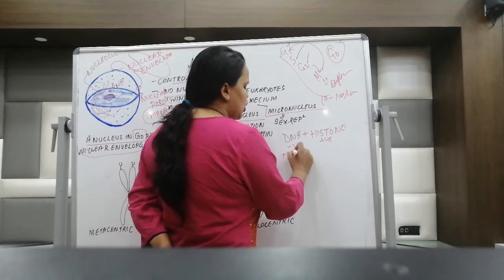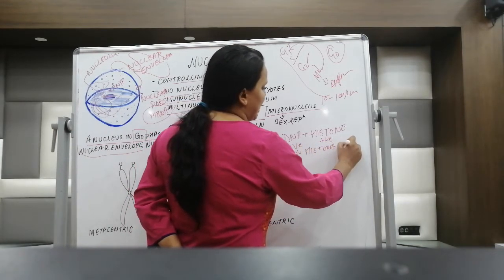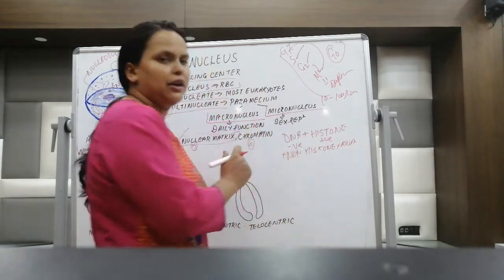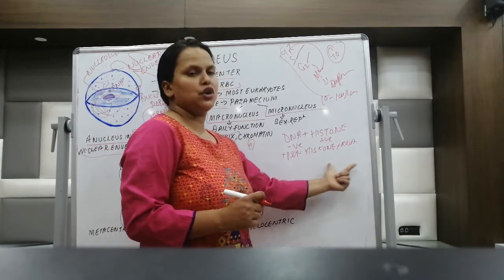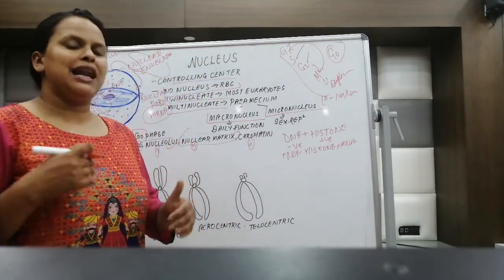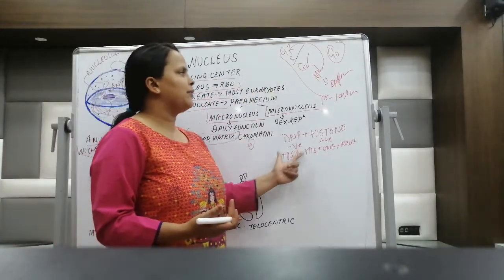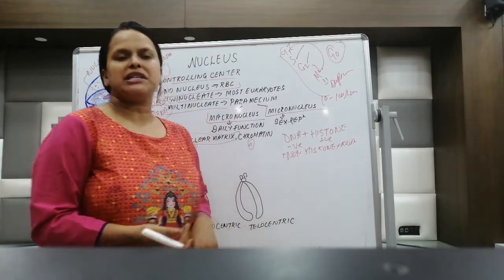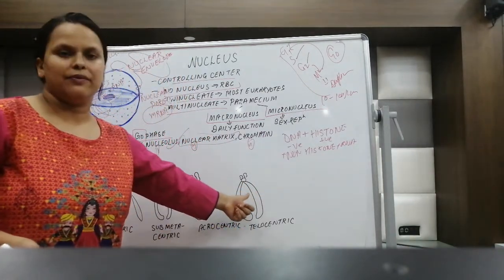Other than these, non-histone proteins are also there, and also some RNA is present in the chromatin region. So what does this chromatin contain? DNA, histone protein, non-histone protein, and RNA. This chromatin has different structures. When it is in G1, it will look like chromatin, but when it enters into the M phase, metaphase, it will look like these structures. This is called chromosomes.